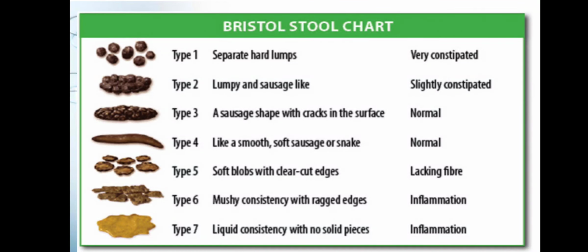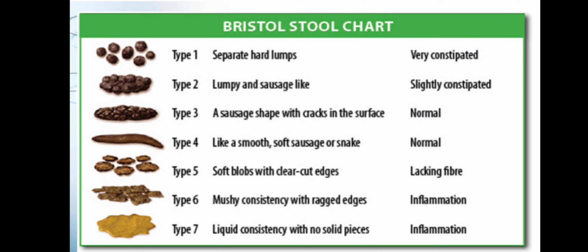So, we have here the Bristol stool chart. Okay, so I want you to really study on this kasi it will be included in your exam. So, dito, pinapakita po yung characteristic ng stool. Okay, pag type 1, the characteristic, and then the meaning. Okay, kung pag ganito po na separate hard lumps, very constipated po yung ating patient. Okay, the normal is yung type 3 and type 4, in which yan po a sausage-like with cracks in the surface and a smooth, soft sausage or snake. Yan po yung mga normal.